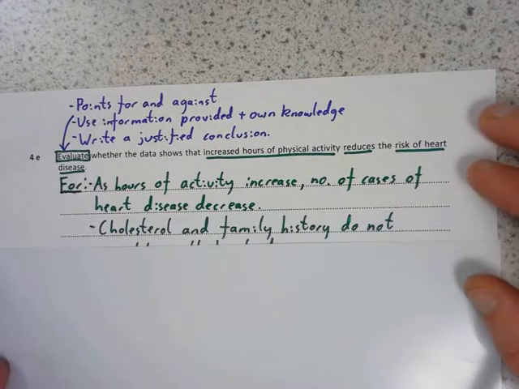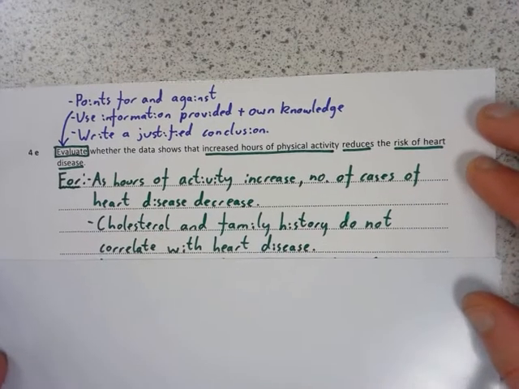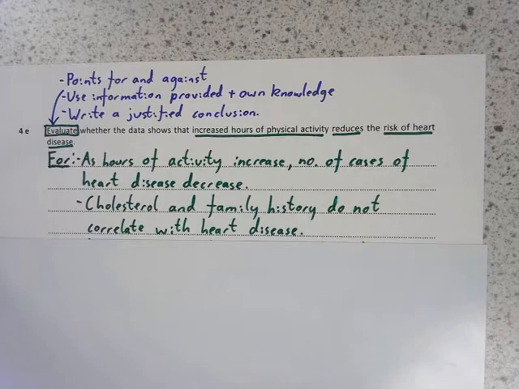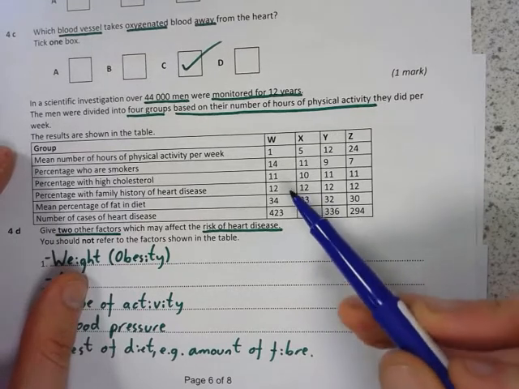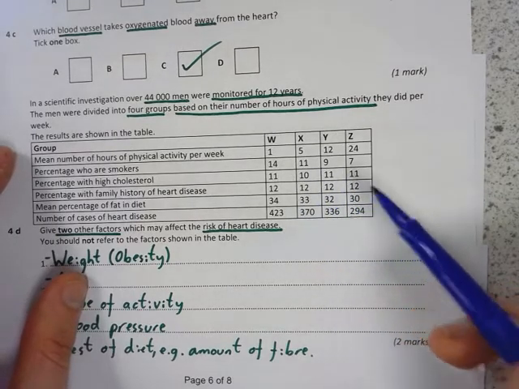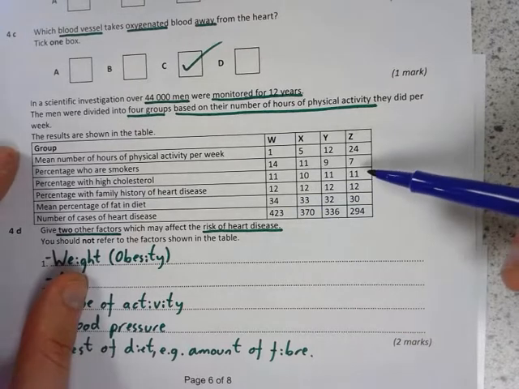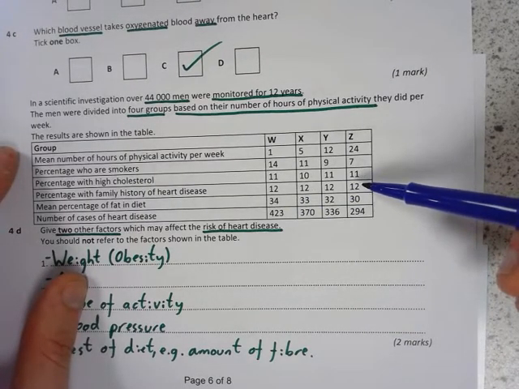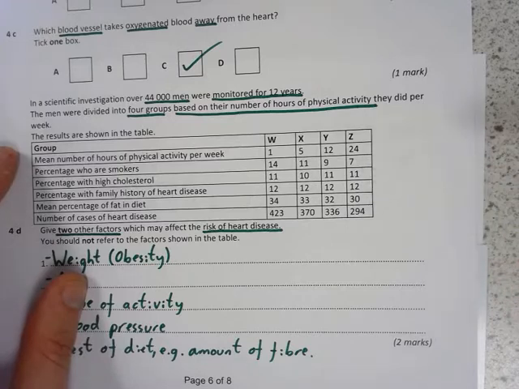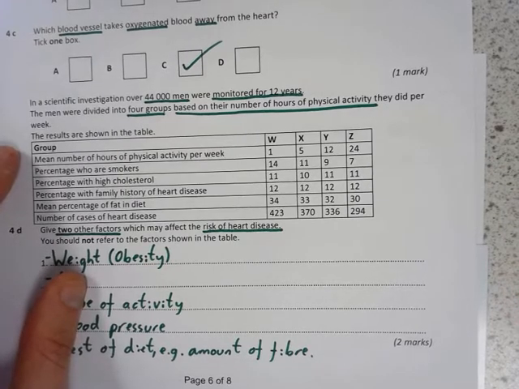Some other points you could write for as well is that cholesterol and family history do not correlate with heart disease. So we have a look here. As the cases of heart disease are going down, cholesterol, family history of heart disease are staying the same. So it looks likely that the amount of cholesterol or the family history are not affecting whether these people get heart disease or not, from what that data is showing at the moment.